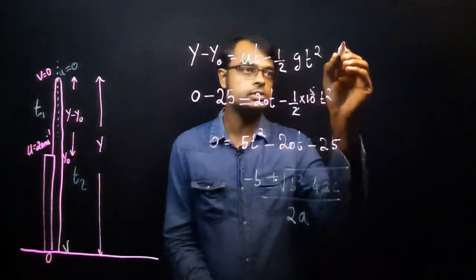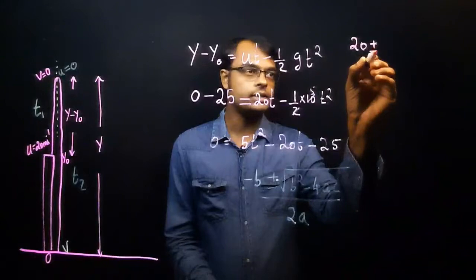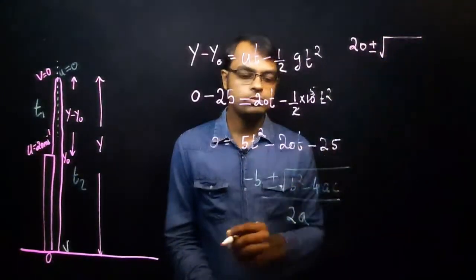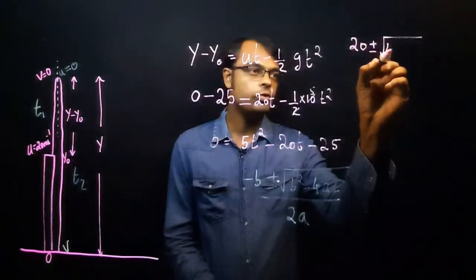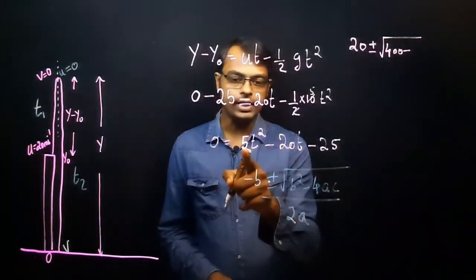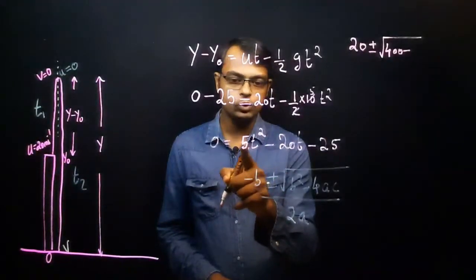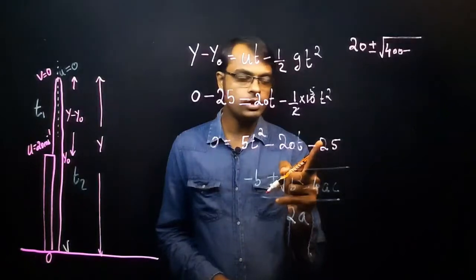So minus minus plus. So we can write here 20 plus or minus root of, what is b square? What is b here? Minus 20. Square becomes what? 400. Minus 4 into a, 4 into a means what? 5. 20 into minus 25. What does the answer become?